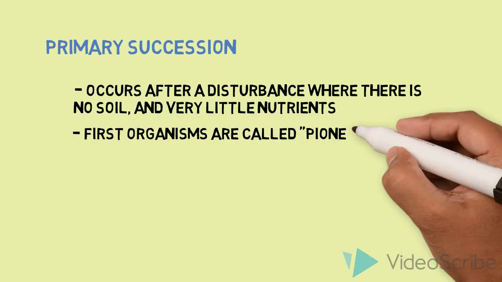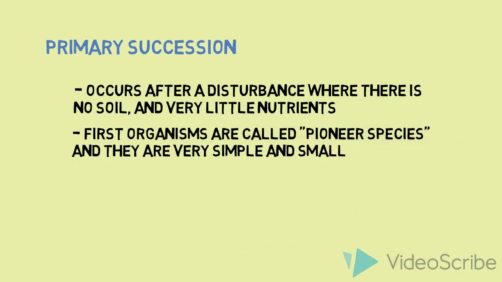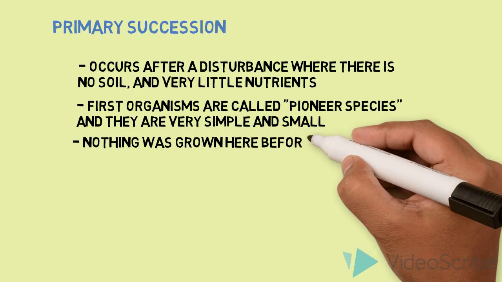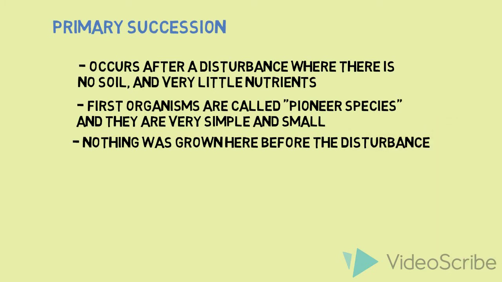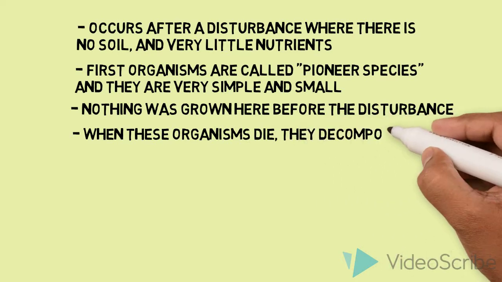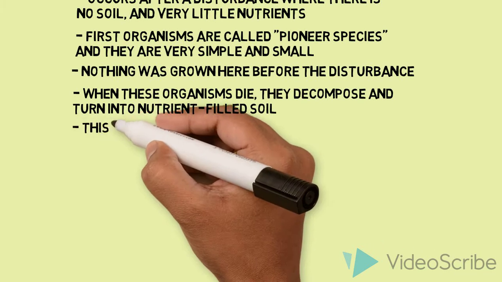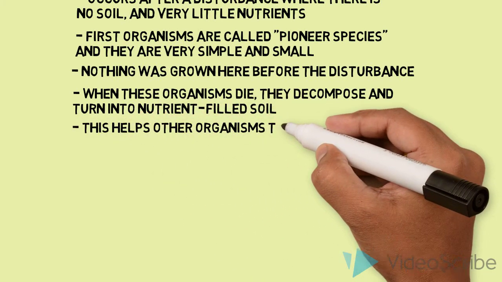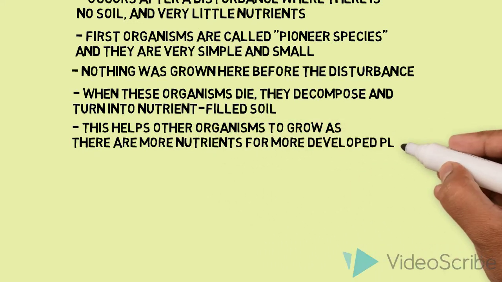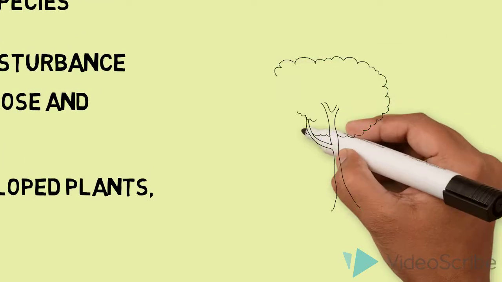The first organisms are called pioneer species, and they are very simple and small, such as bacteria or grass. Nothing was grown in this area before the disturbance. When these organisms die, they decompose and turn into nutrient-filled soil. This helps other organisms to grow as there are more nutrients for the more developed plants, such as trees.